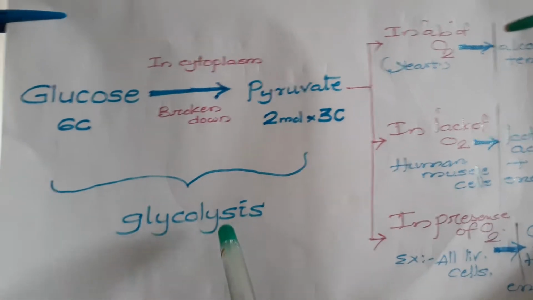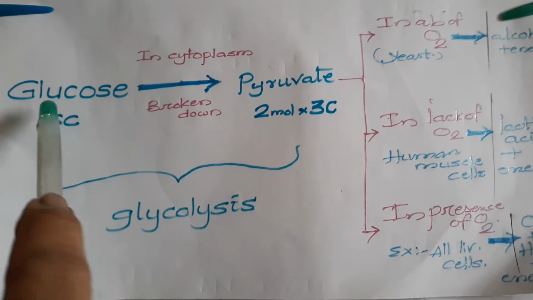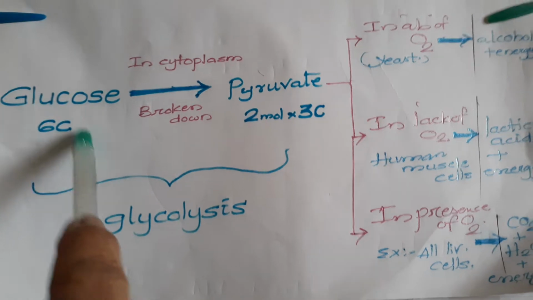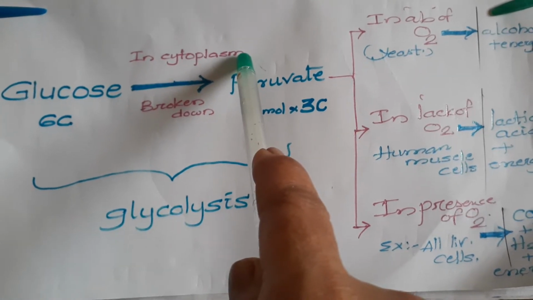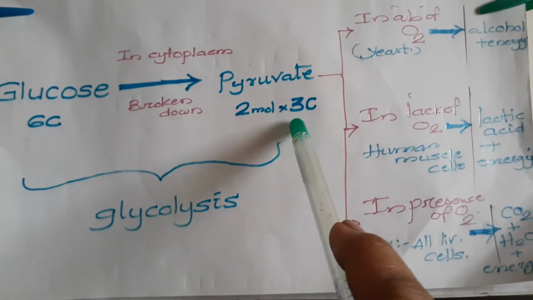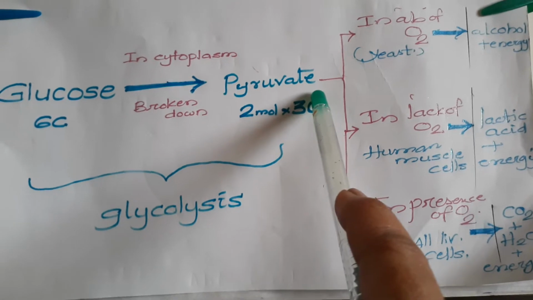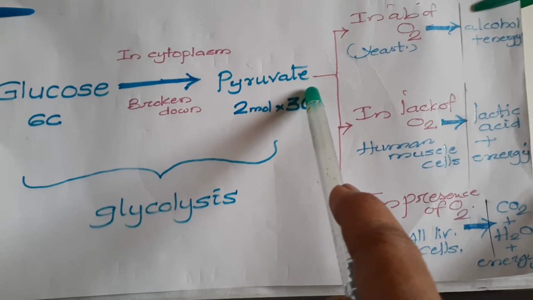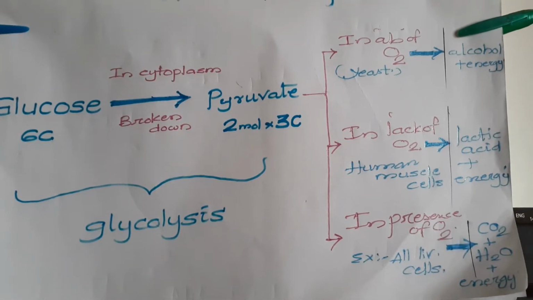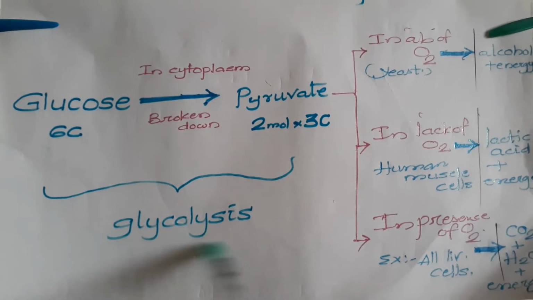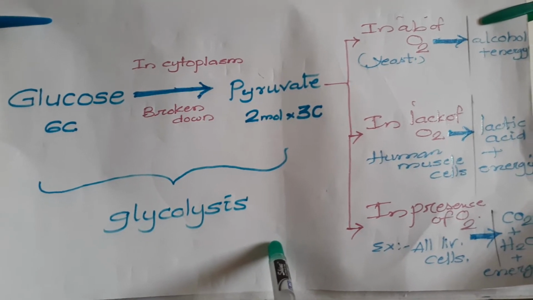What is meant by glycolysis? How can we define it? The splitting of the 6 carbon glucose molecule in the cytoplasm gives rise to molecules of the 3 carbon compound pyruvate or pyruvic acid. This is called glycolysis. This is the common step seen in both aerobic and anaerobic respiration.